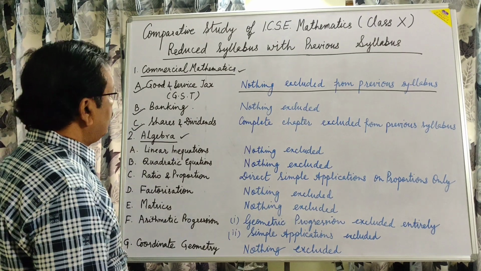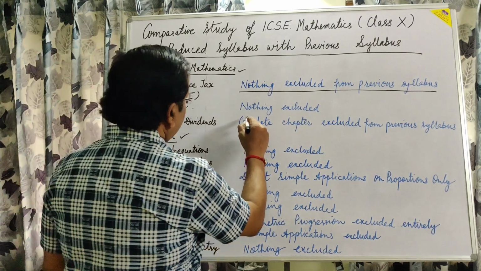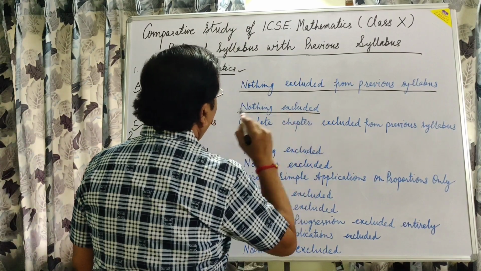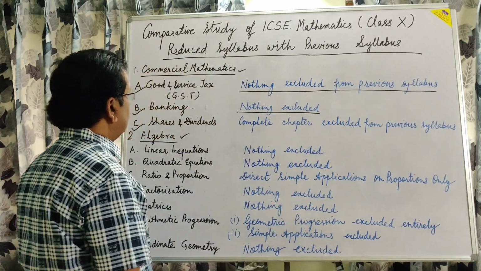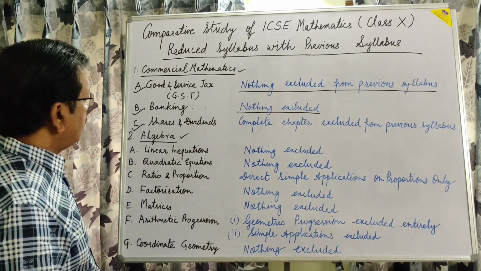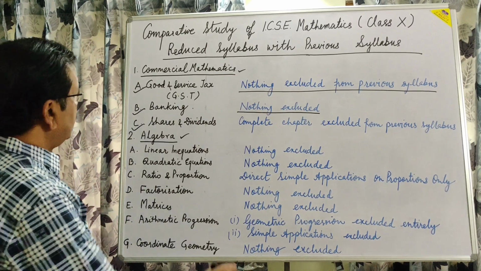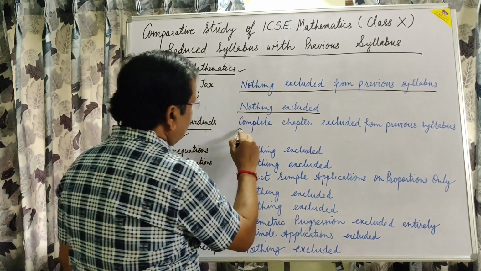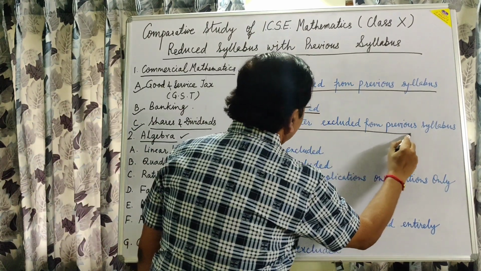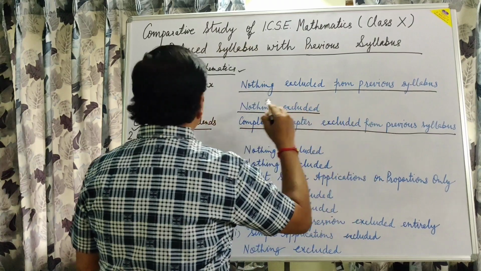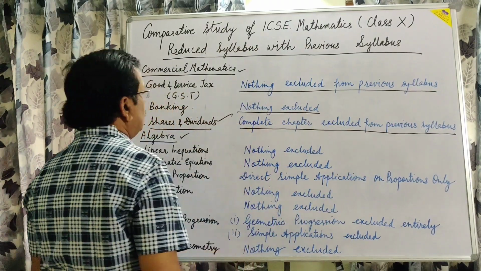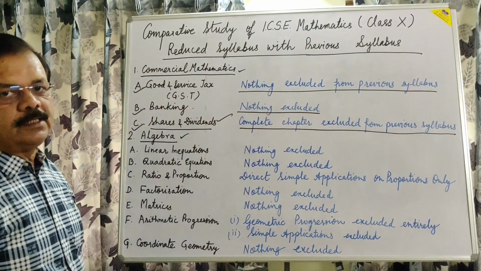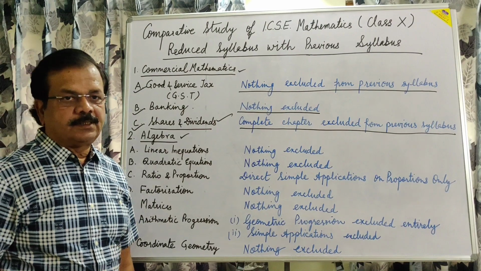In the chapter banking, nothing is excluded. As far as shares and dividend is concerned, this chapter is completely excluded from the previous syllabus. Now the students will not find any question from shares and dividend in the board examination.